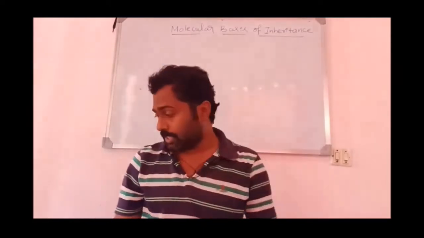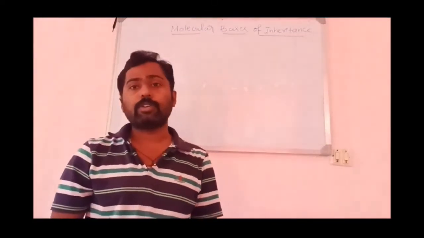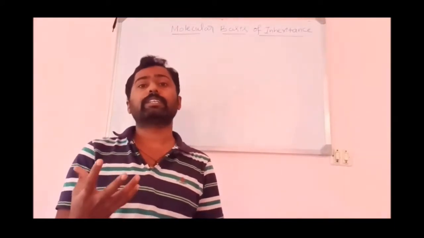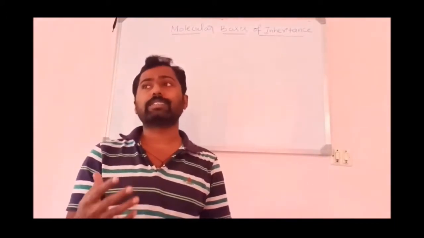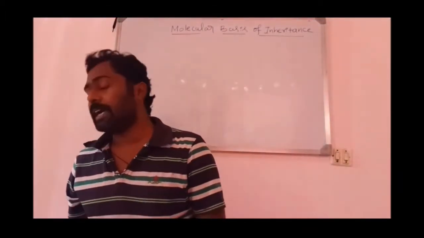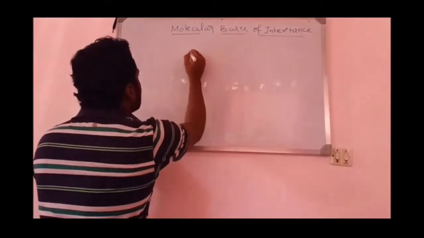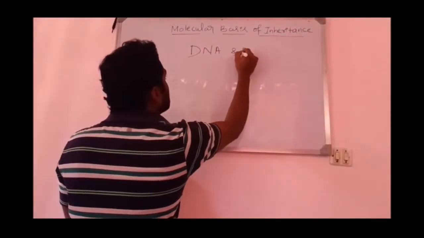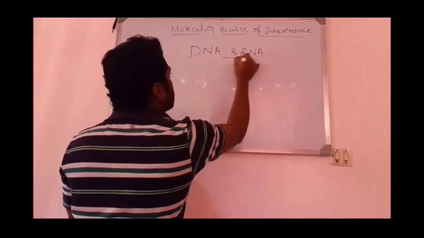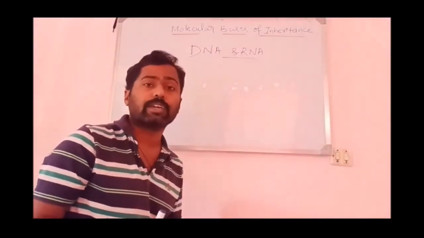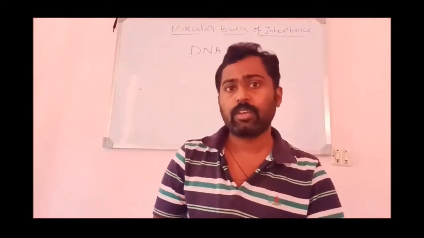Okay, see, in this chapter you are mainly going to study what molecule is involved behind inheritance. That is, we will study which molecule is behind inheritance. Okay, majorly you know that DNA, you studied or heard about DNA and RNA, means the nucleic acids. So you heard of the molecules like DNA and RNA, isn't it? That is deoxyribonucleic acid and ribonucleic acid.